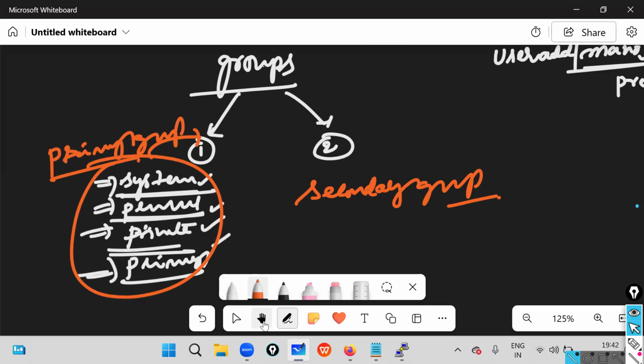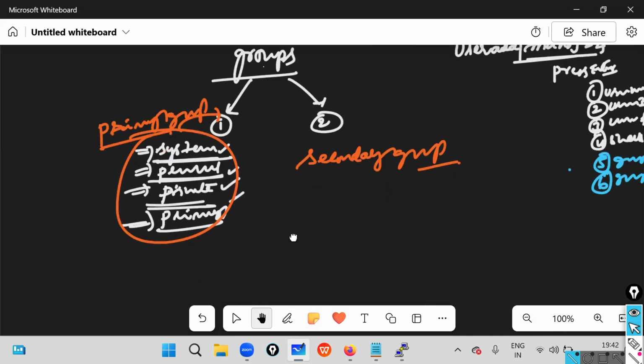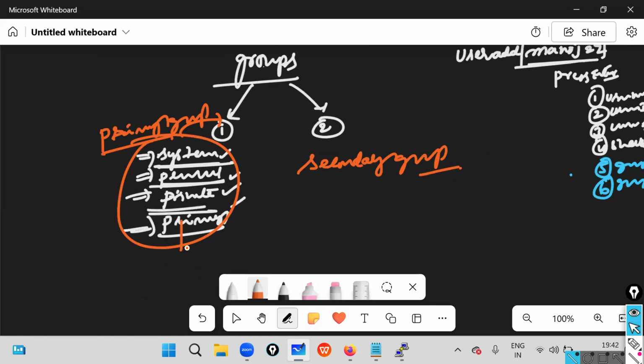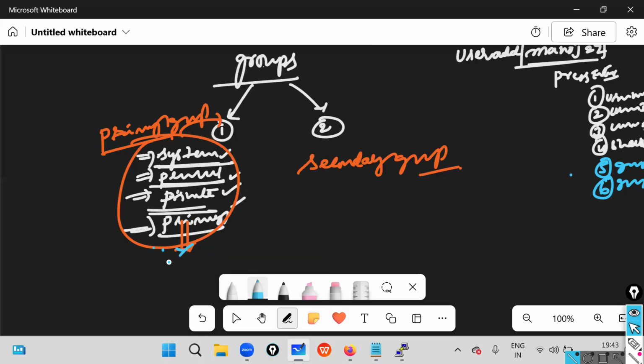All the primary groups are created by Linux by default. These groups are created by Linux only, not by you. But secondary groups are created by the user.